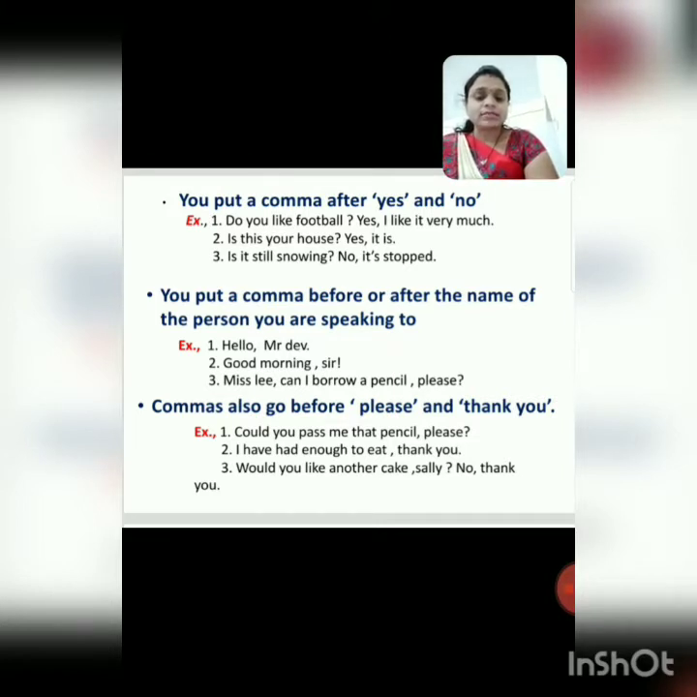Third sentence. Is it still snowing? No, it stopped. No, we took a pause after no. No, comma, it stopped. See the next rule.